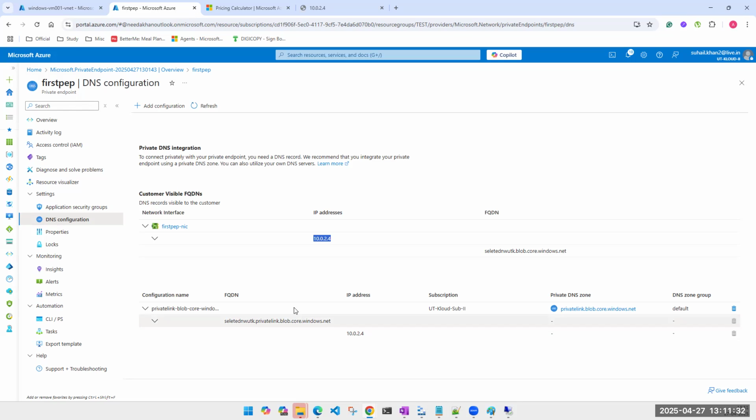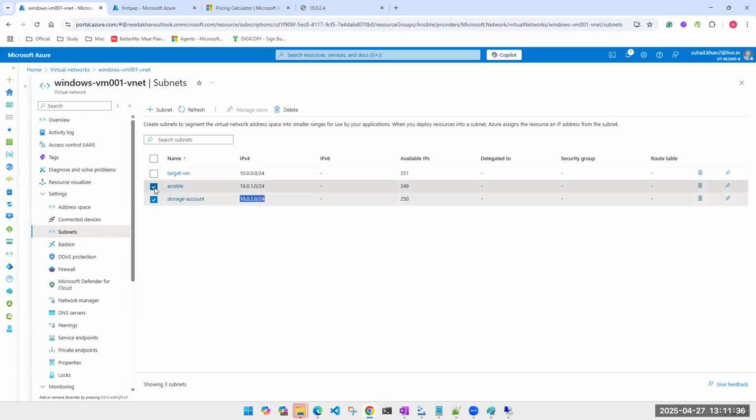Private endpoint is always better. Let's say you have a web app in this one, in this subnet. You have a web app in this subnet, and your storage account is in the storage account. Do you even require anything to be done? Does anything need to be done for this?